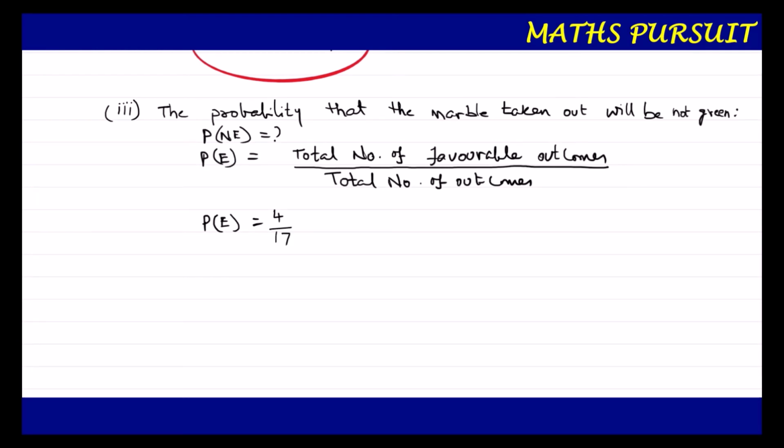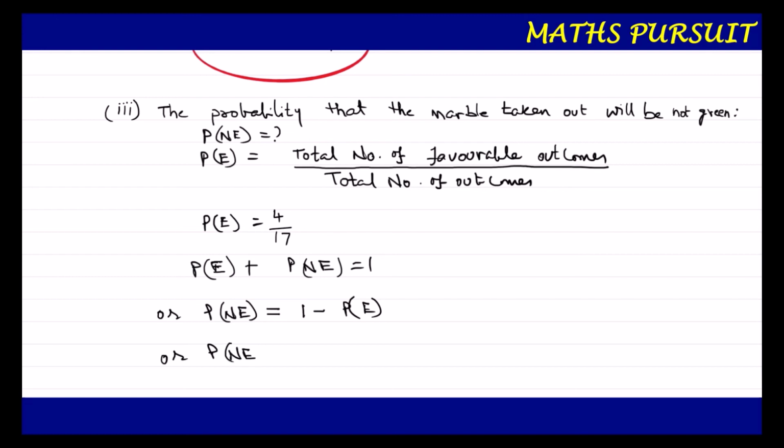The question is asking us to find out the probability that the marble taken out will be not green. So how to find out? We need to find out P(NE). We know that P(E) plus P(NE) is equal to 1. Or I can write P(NE), probability of not an event or not green, is equal to 1 minus P(E), which is 1 minus 4 upon 17, because we got P(E) as 4 upon 17.